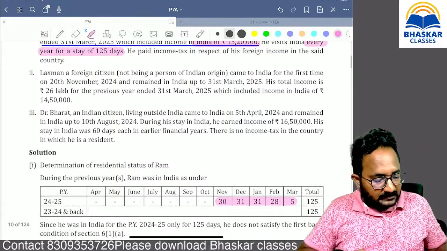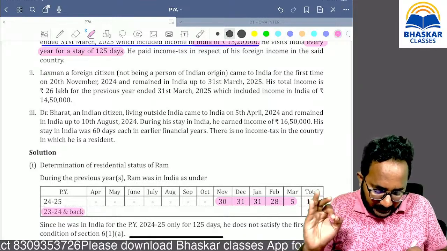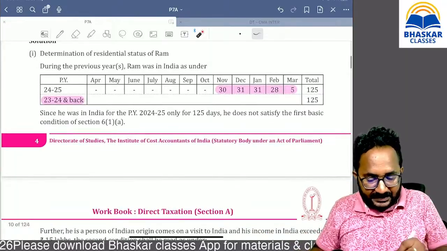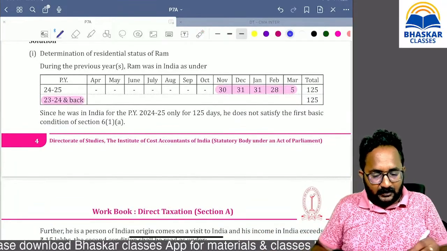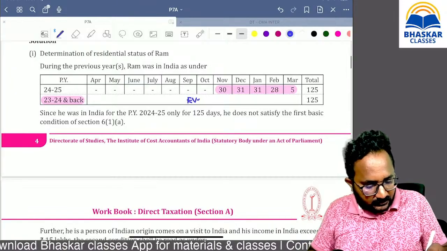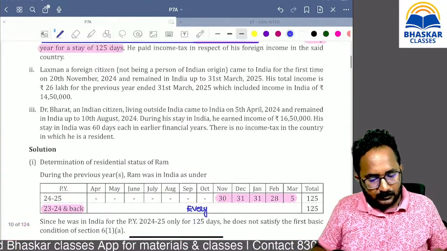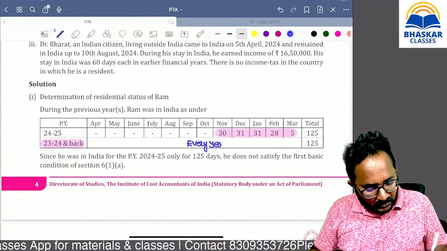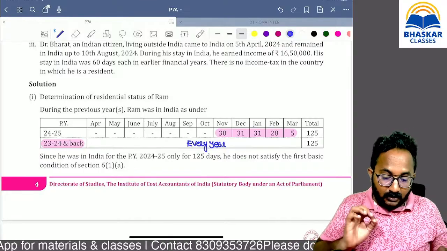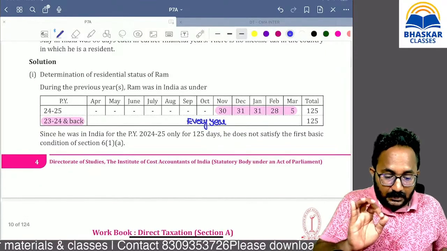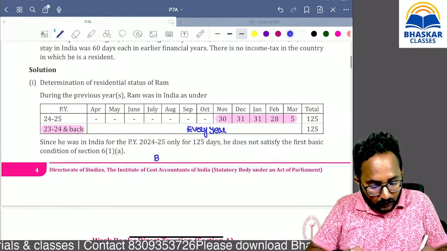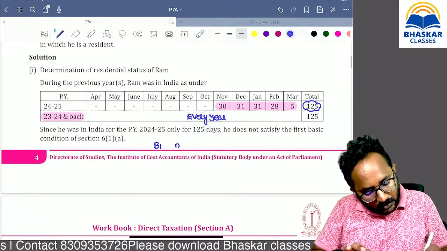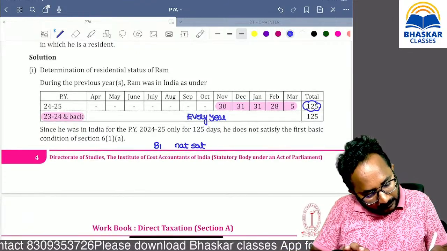And in the last years, that means all the previous years, every year he comes to India and stays in India for how many days? 125 days. Every year 125 days, not in total. Every year he comes to India for 125 days. Now what we need to do? Please check basic condition 1 only. Is it satisfied or not satisfied? Not satisfied. Now, please type your opinion.